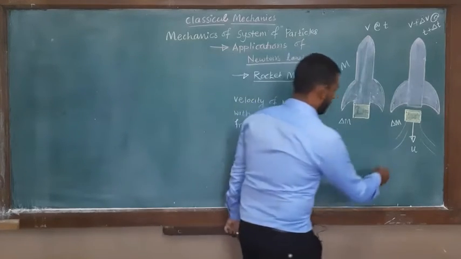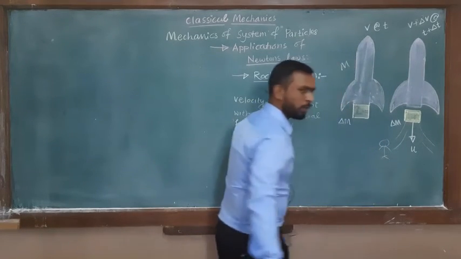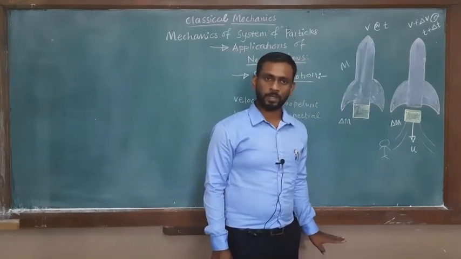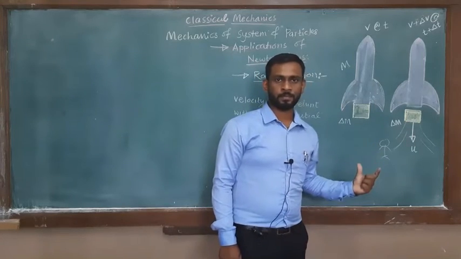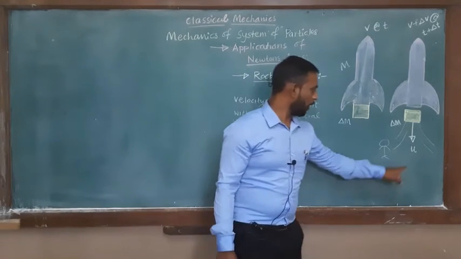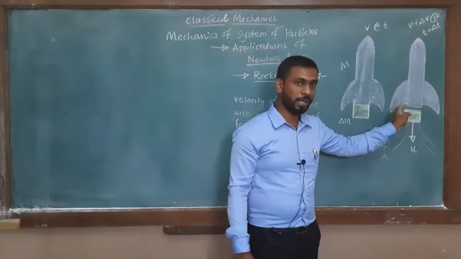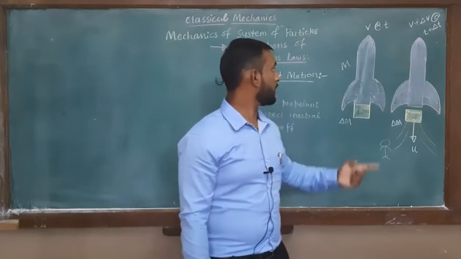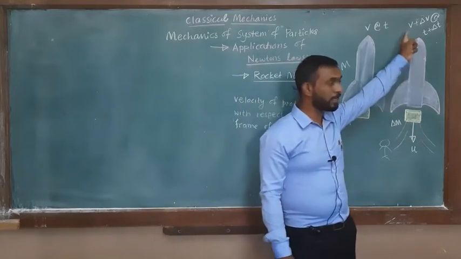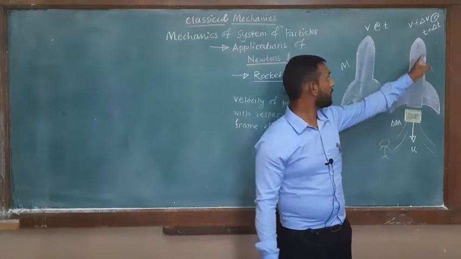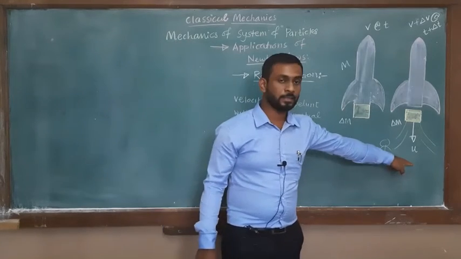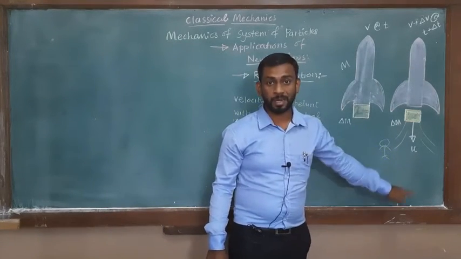Suppose a man is standing on the earth. What is the velocity of this exhaust gas with respect to the man standing on the earth? What is the velocity seen by this man? This velocity is equal to the velocity of this gas with respect to the rocket minus the velocity of the rocket. The velocity of the rocket is v plus delta v, in the positive y direction, so its component along the negative y-axis is minus v plus delta v.